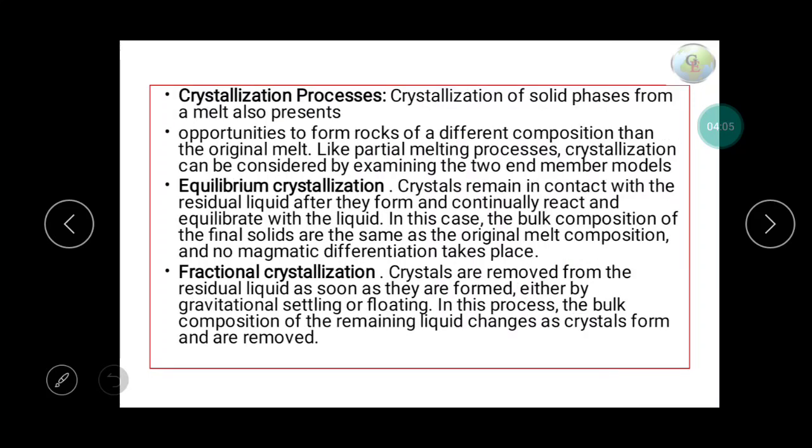As with the melting process, we can also find the same procedures in crystallization: equilibrium crystallization and fractional crystallization. In equilibrium crystallization, the crystals produced remain in equilibrium reaction with the melt. But in fractional crystallization, a fraction of the crystals gets separated from the melt, so there is no relation between melt and crystal, but they may remain together, with no reaction relation between the two.